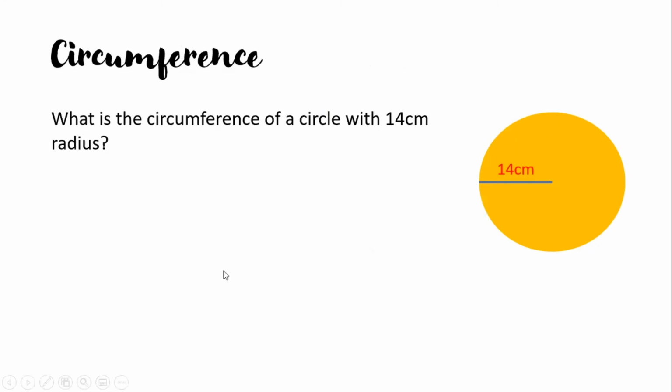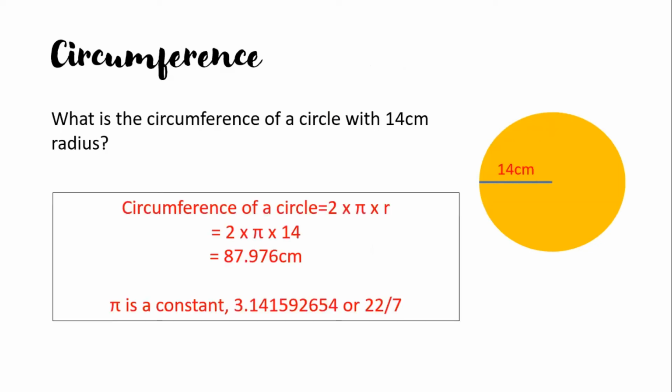So, what is the circumference of a circle with 14 cm radius? What is your answer? Answer, circumference of a circle, 2 times pi times r. 2 times pi times 14, 87.976. You can just round it to 88 cm. It's also correct. If you use 22 over 7, because I encourage you all to use 22 over 7, don't use the other one. If you use 22 over 7, you end up with 88 cm. And next.